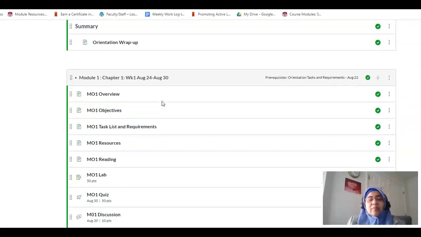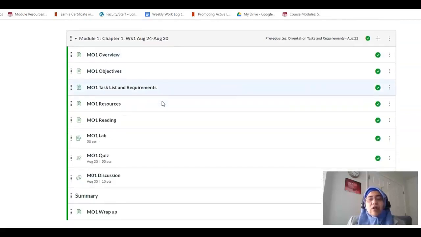So this is a typical module. All your modules are going to have a very, very similar structure. There will be an overview which goes through what you're going to be learning in this module, objectives, how these tasks are meeting your learning outcomes, list of tasks that you need to do, all the resources to help you, and then the specific reading, lab and quiz that you need to do for this particular module, and then the discussion that sums up.